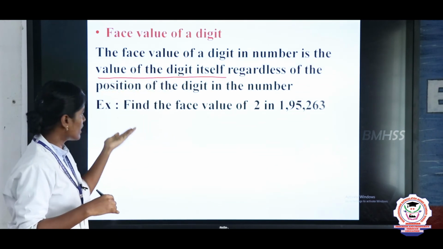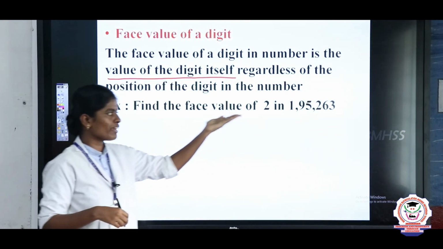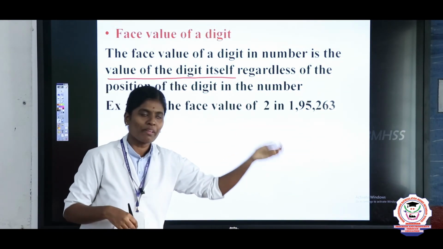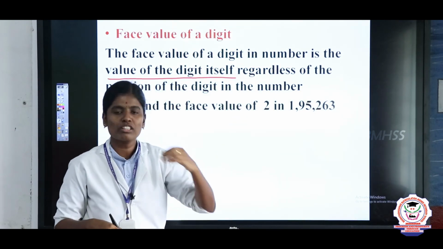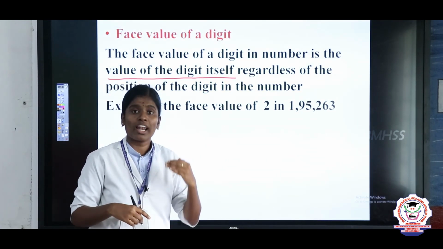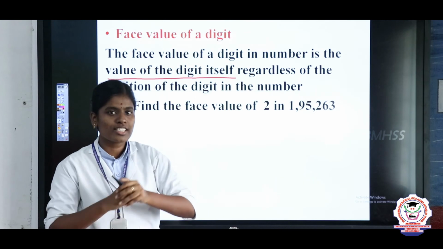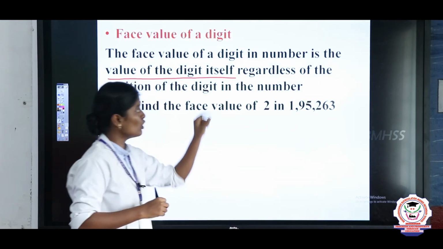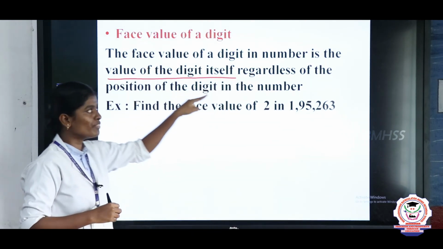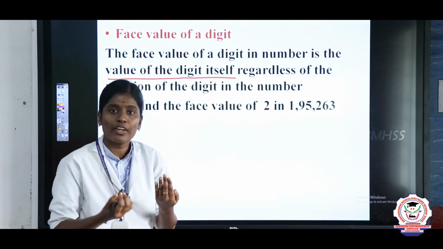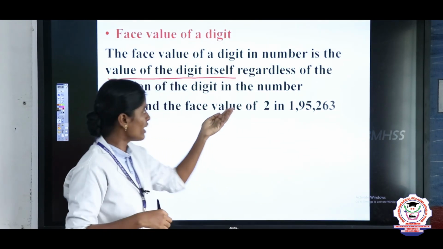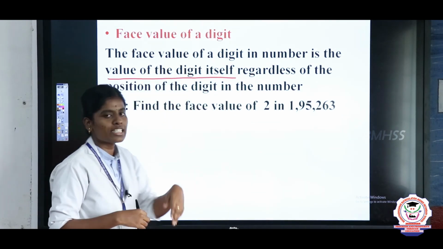Now listen here. For example, find the face value of 2 in 1,95,263. What is face value? It is the value of the digit itself regardless of its position in the number.